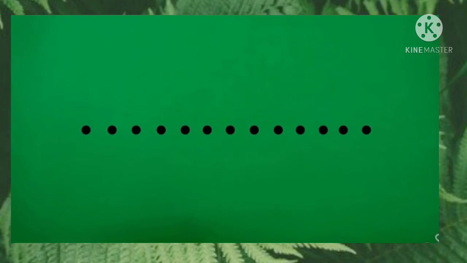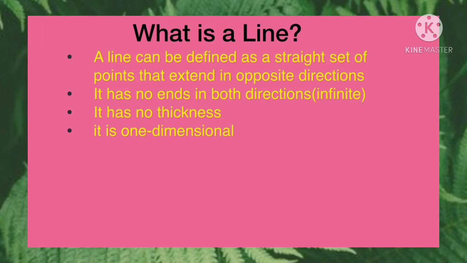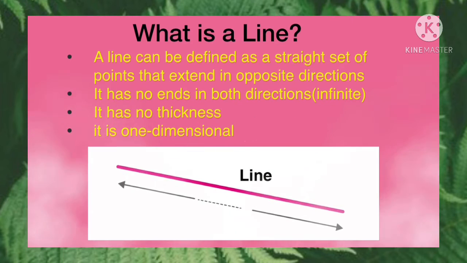Points come together to form a line. So, a line is a collection of points. In this way, we can say that a line can be defined as a straight set of points that extend in opposite directions. It has no endpoint in both directions. It has no thickness and it is a one-dimensional shape.